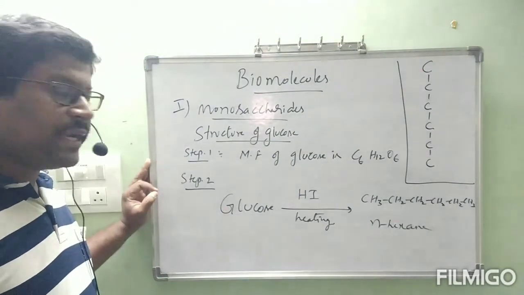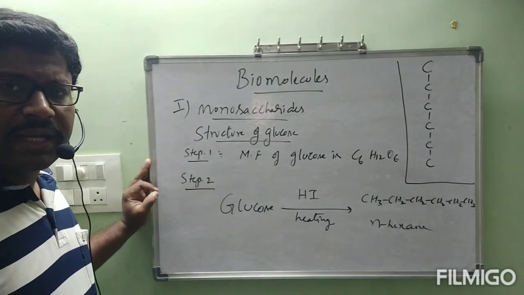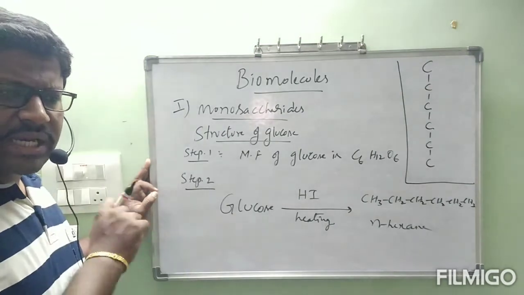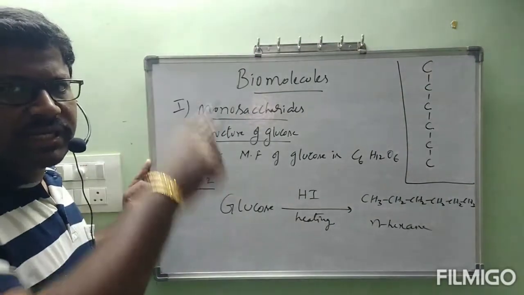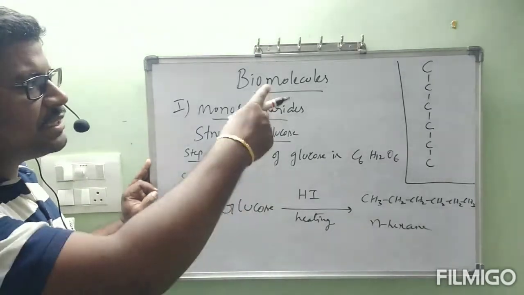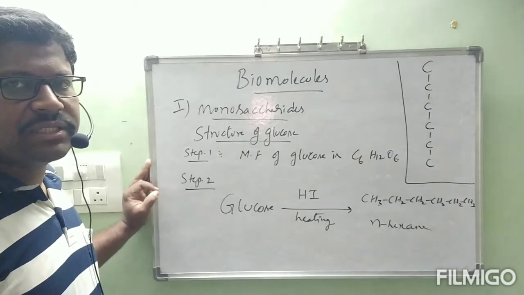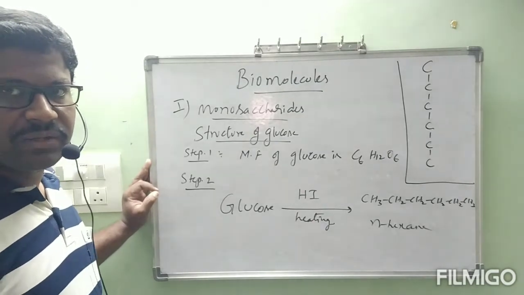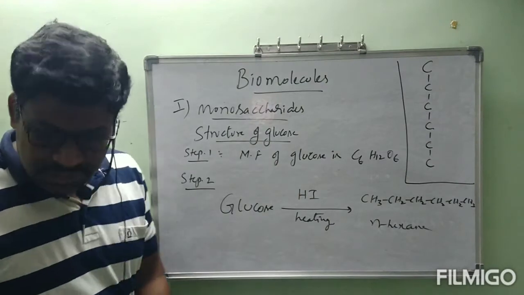Second step. Glucose on prolonged heating with HI forms n-hexane. n-Hexane contains straight chain carbon atoms, then glucose also must contain straight chain carbon atoms only. That is the basic skeleton of glucose. The remaining hydrogens and oxygens, how they are arranged, we will see by the next reactions. Now, this is step 2. Is it clear for you till now? Now, step 3.